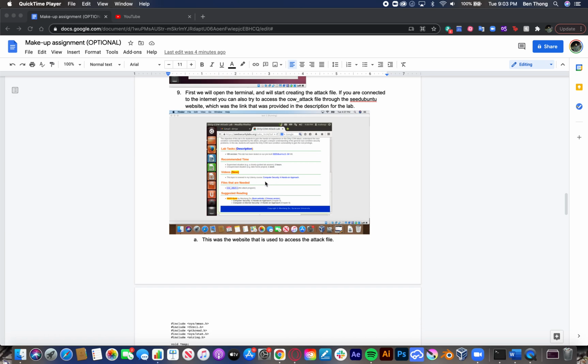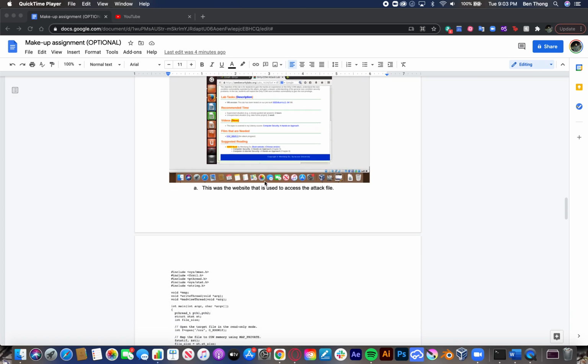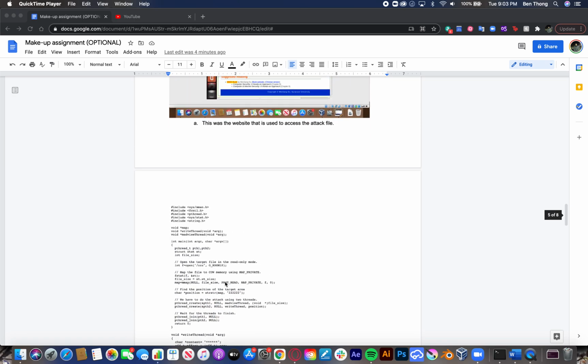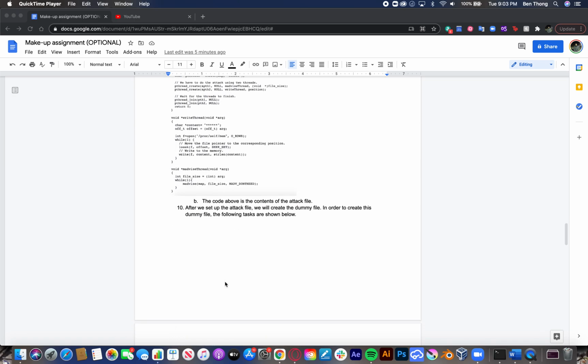That was a cool thing I learned. But as soon as I downloaded this attack file, the system said it was read only, and I could not type anything, create files, or write anything. I was only allowed to read.